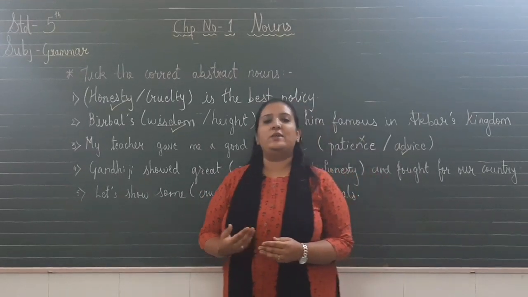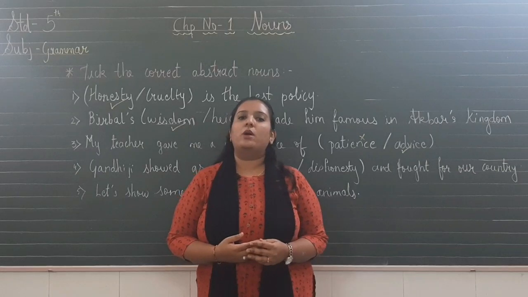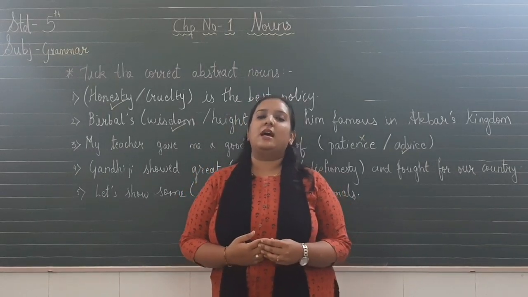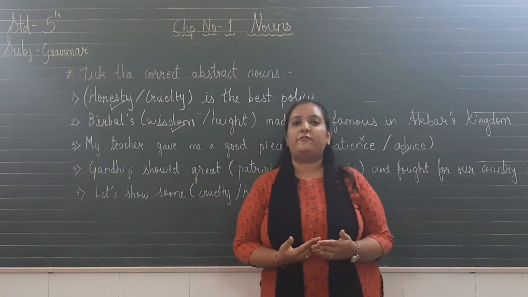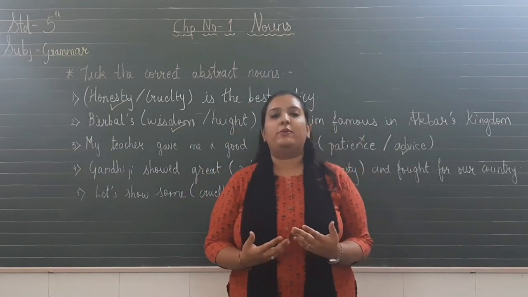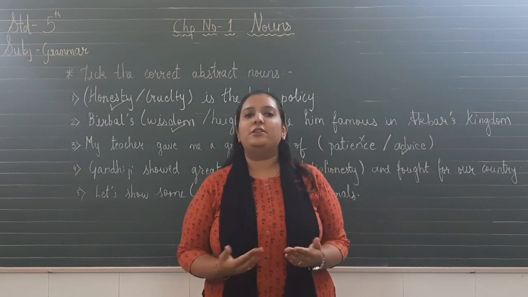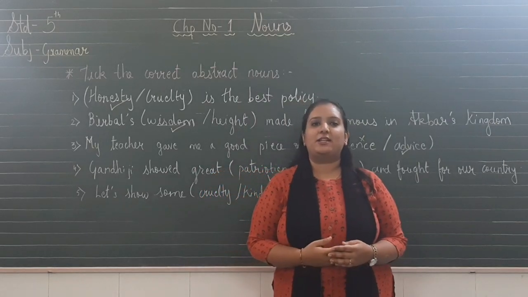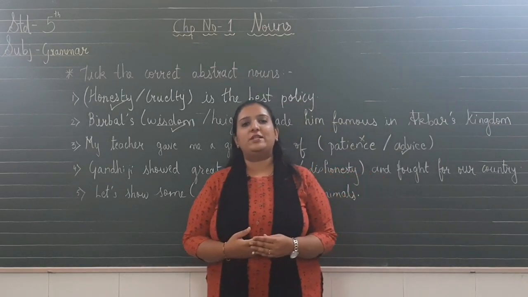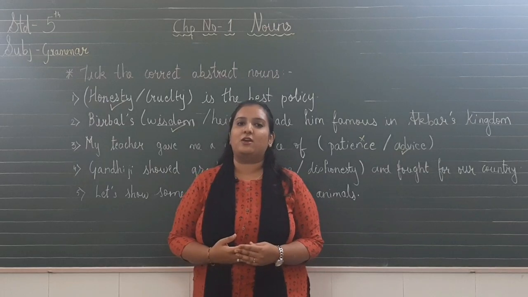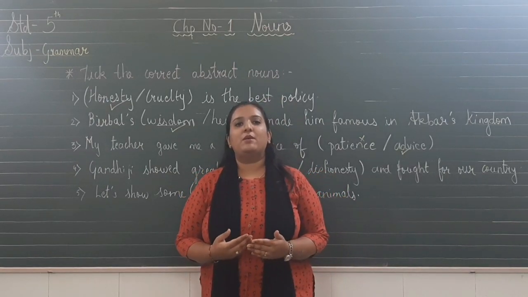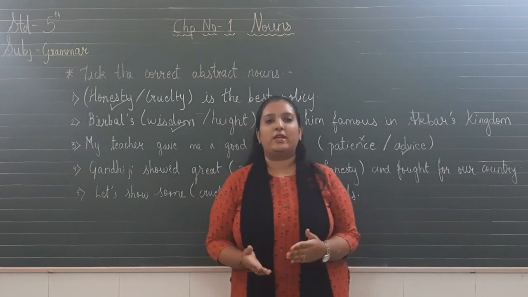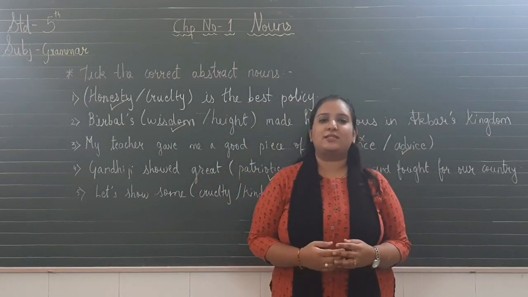After collective nouns we studied abstract nouns. What do you mean by abstract nouns? The nouns which we can only feel, our ideas, our qualities, our feelings which we can only feel but we cannot touch, see or hear it are called abstract nouns. And the last noun which we studied was the possessive forms of nouns. What are possessive forms of nouns? Possessive means ownership, belonging. When something is belonging to someone, we use possessive forms of nouns.